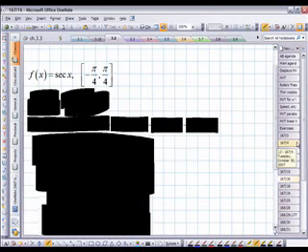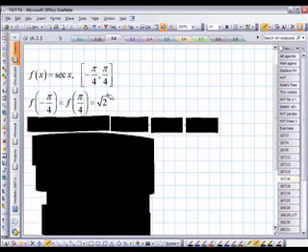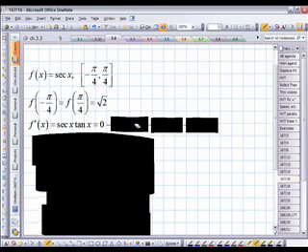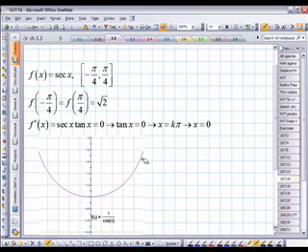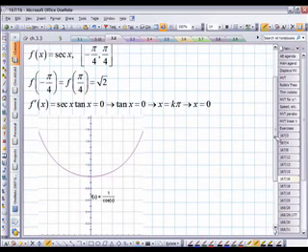Secant x has asymptotes, so there could be some potential problems with that, but between negative pi over 4 and pi over 4, there's no problem. So we check to make sure the endpoints are the same, and they're root 2, so Rolle's theorem should apply. Therefore we take a derivative and set it equal to 0, and we have tan x equals 0, because secant x will never be 0, so we just have tan x is 0, which is again multiples of pi, and so we just get 0 for that. And graphically what's happening is right here. If you drew straight across here, then clearly your tangent line would be flat